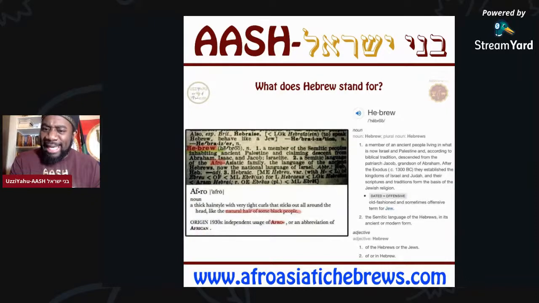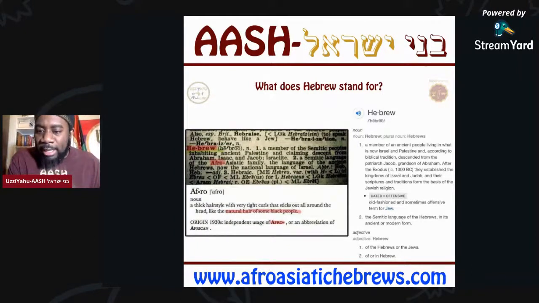And then here it says "dated, offensive." What? That doesn't make sense. "Old-fashioned and sometimes offensive term for Jew." But remember, the Bible is based upon the Hebrews. That doesn't make sense, you know what I'm saying? Why would you be offended by your own self? So I don't know why they put that there.